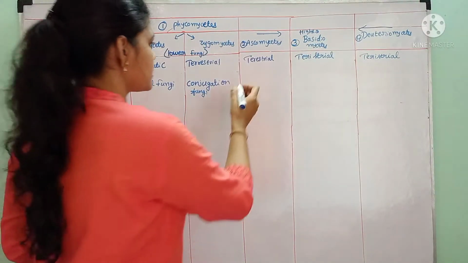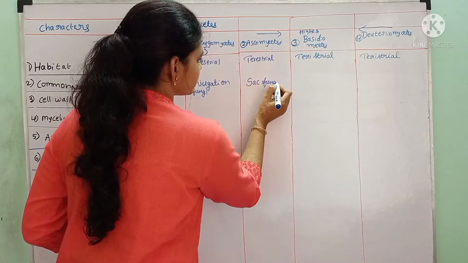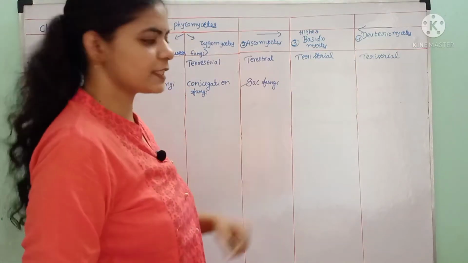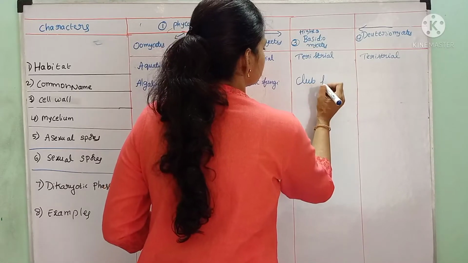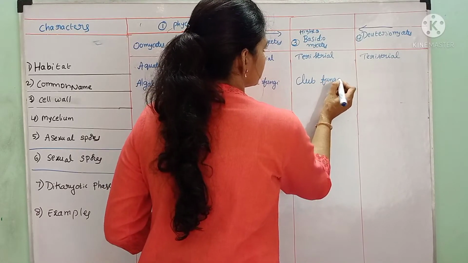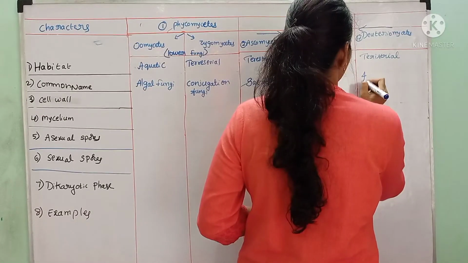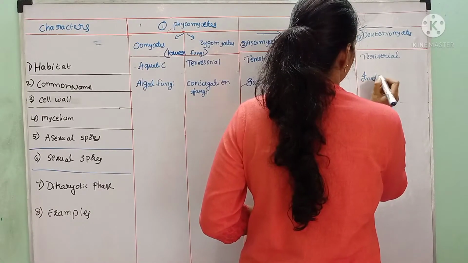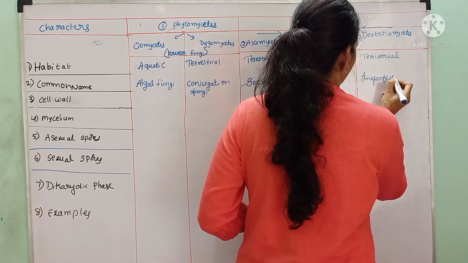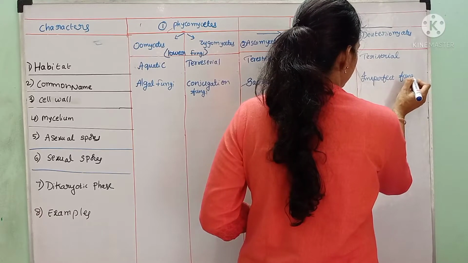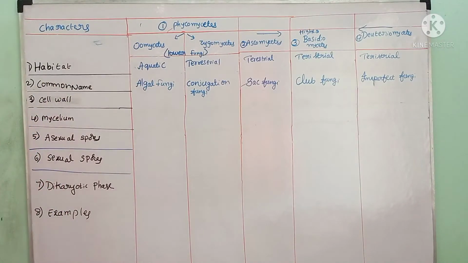Ascomycetes are called sac fungi, whereas Basidiomycetes are called club fungi. Deuteromycetes are called imperfect fungi, because the perfect stage, that is the sexual stage, is absent.